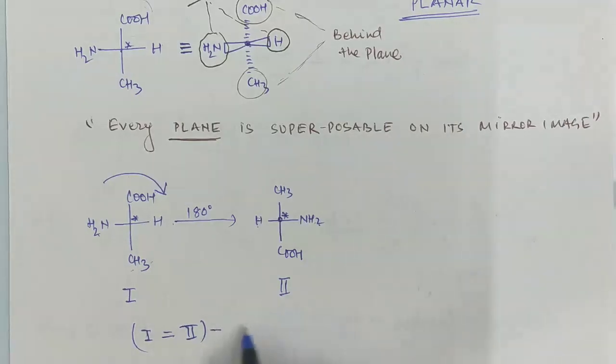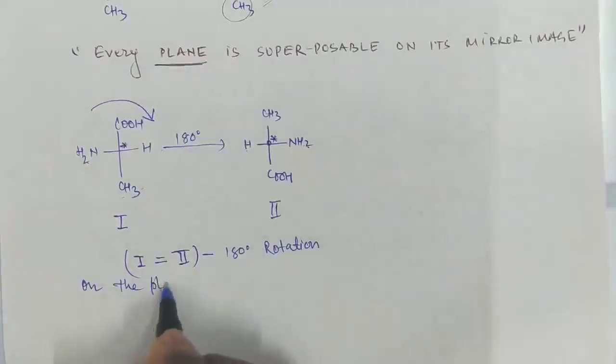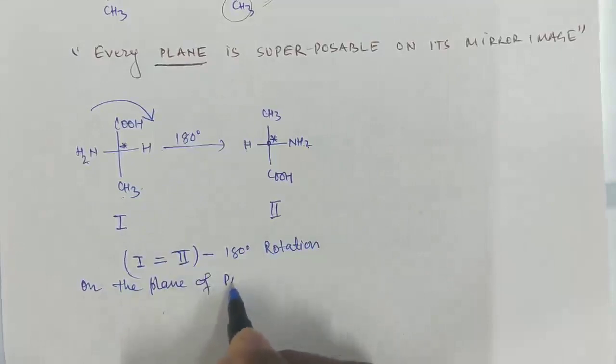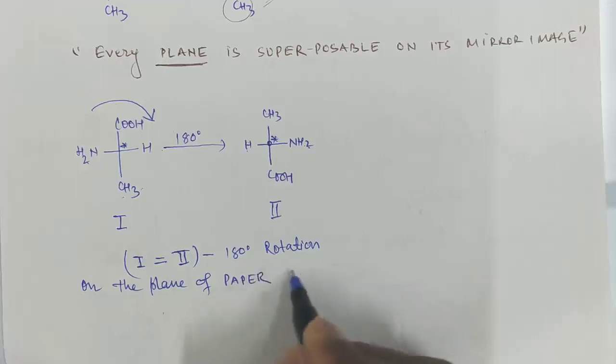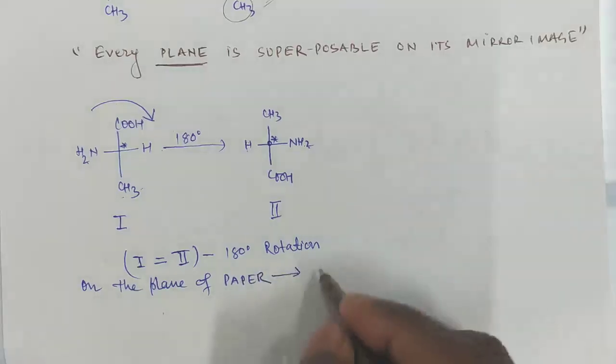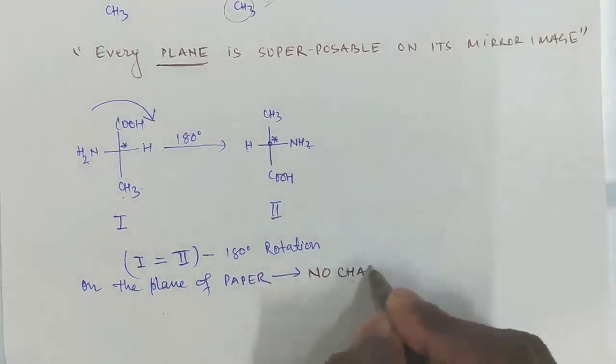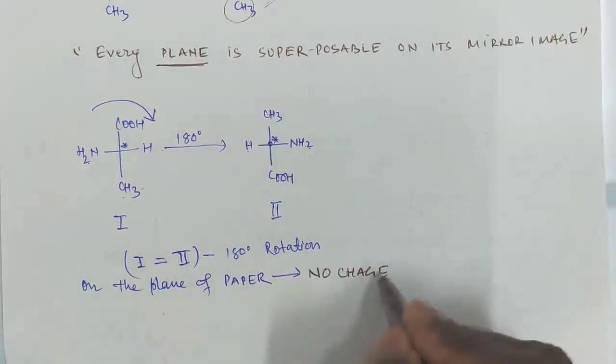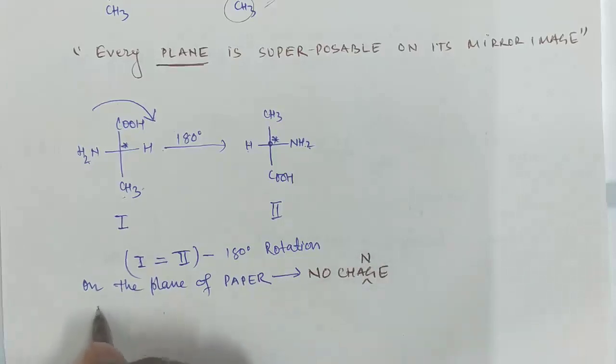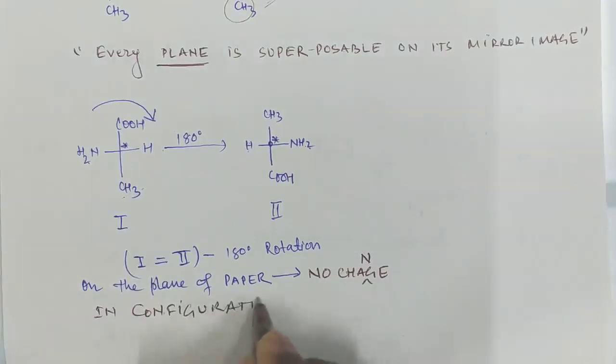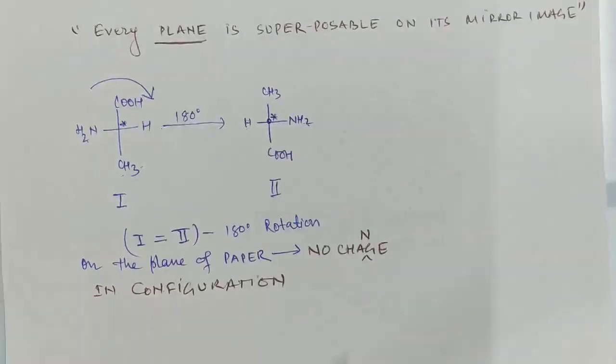Means a 180-degree rotation on the plane of the paper causes no change in configuration, right? No change in configuration means these two molecules are the same.